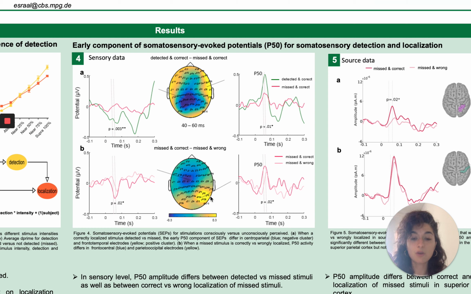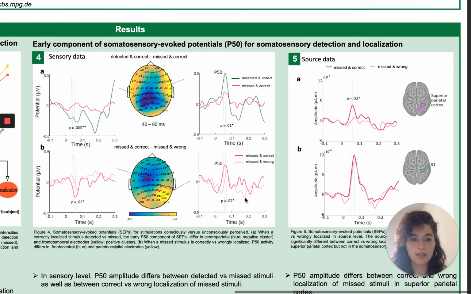the signal. We observed that there was a significant difference in the P50 activity in frontal central electrodes and in parietal electrodes. Then, in source data, while running source reconstruction analysis, we checked whether this P50 difference came from superior parietal areas in the brain, which are known to be responsible for stimulus localization. And we found the answer to be yes.